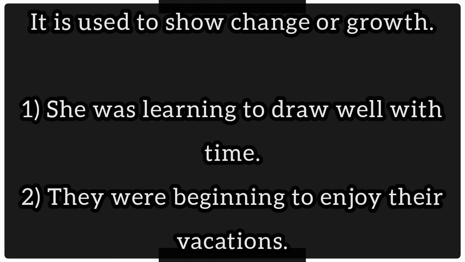And the last one is past continuous is used to show change or growth. For example, she was learning to draw well with time. Here we can see her growth in her capability. The second example, they were beginning to enjoy their vacation. It shows their change in their moods. Initially they were not enjoying, but later on they started enjoying. So, we can say past continuous tense is used to show change or growth.